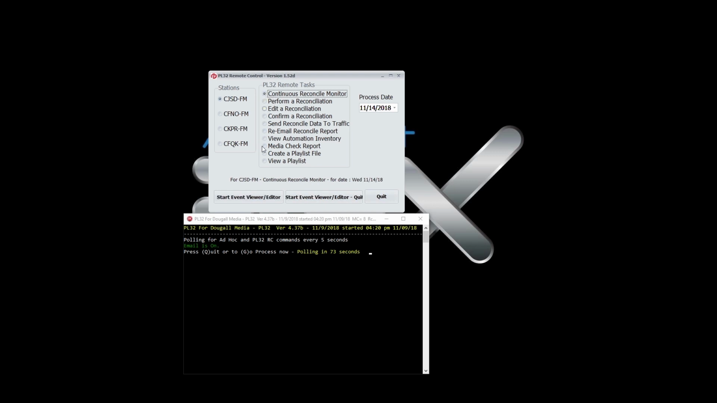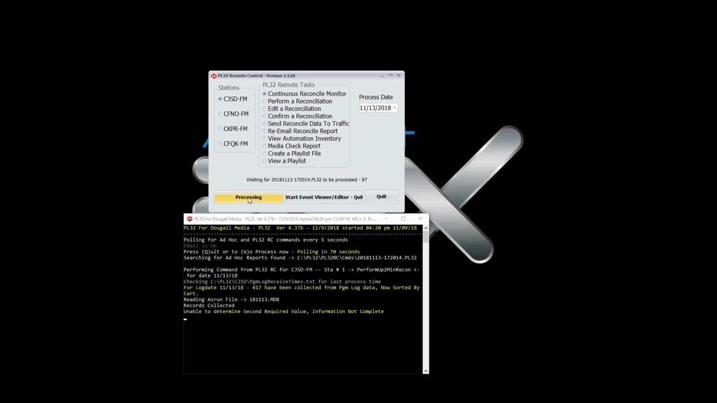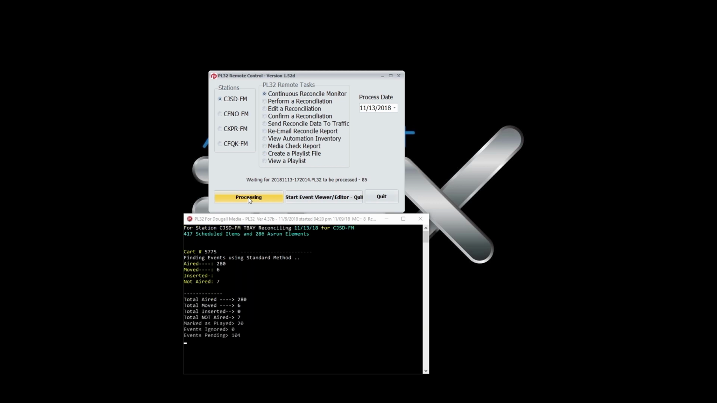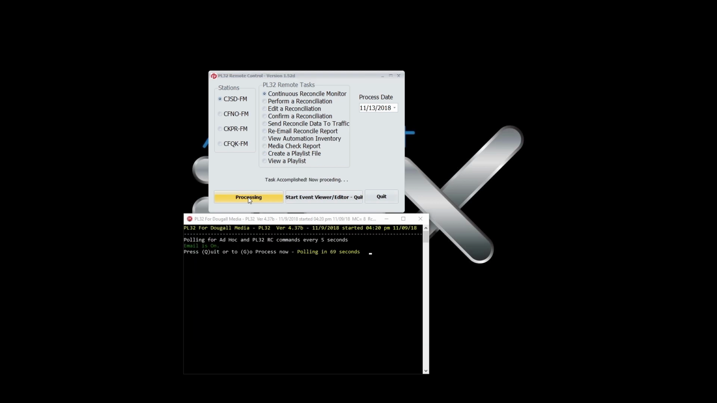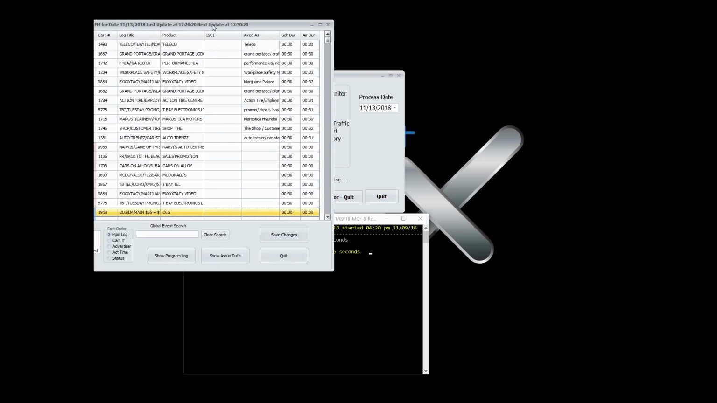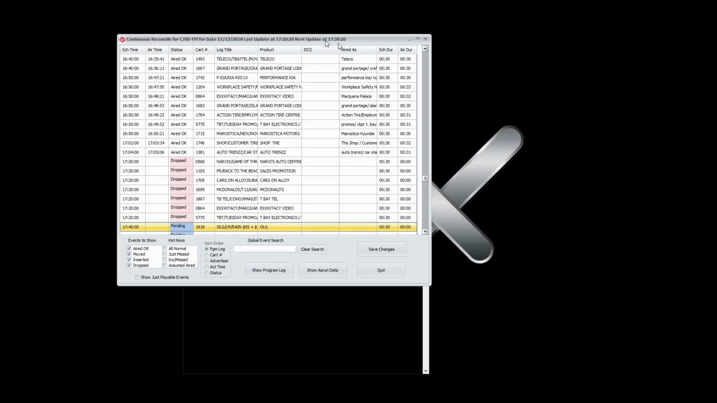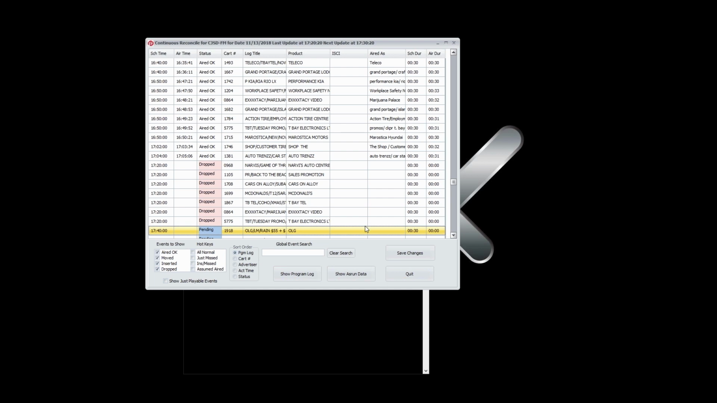We're going to choose a station, go to Continuous Reconciliation Monitor. It automatically chooses today because that's what makes sense. Now it's going through doing the findings. It's presenting it into a window, and we'll drag the window out on the screen so you can see it completely. You can see that our cursor has been taken to the current moment of the day, which is right before 5:40 or somewhere before that and after 5:20.